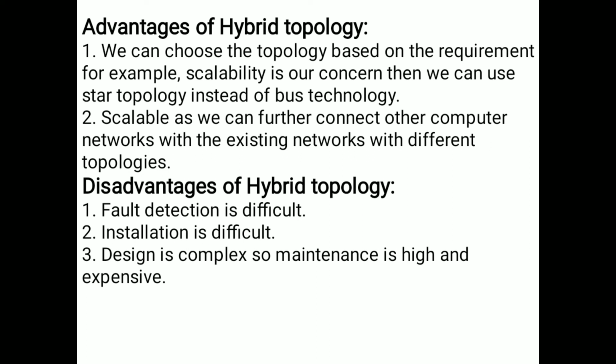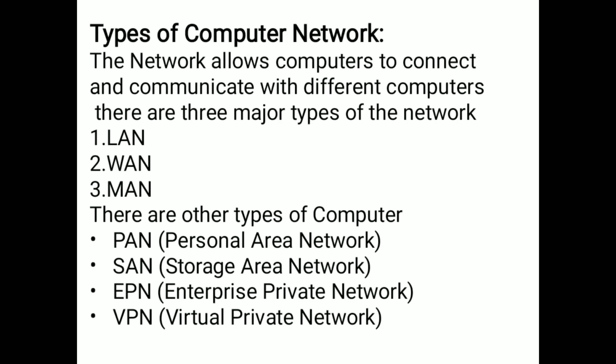So in mesh topology, one system is connected to multiple systems, and in tree topology, one root system is connected to its child systems or its descendant systems. It is very difficult to design these two topologies, and it is also very difficult to maintain them. This is hybrid topology.